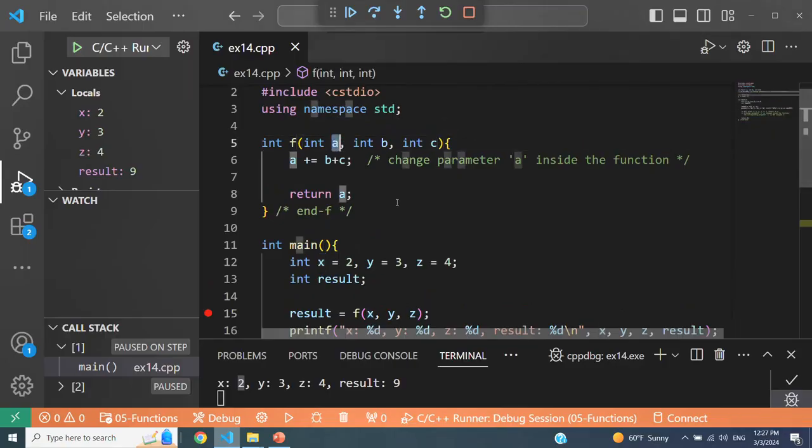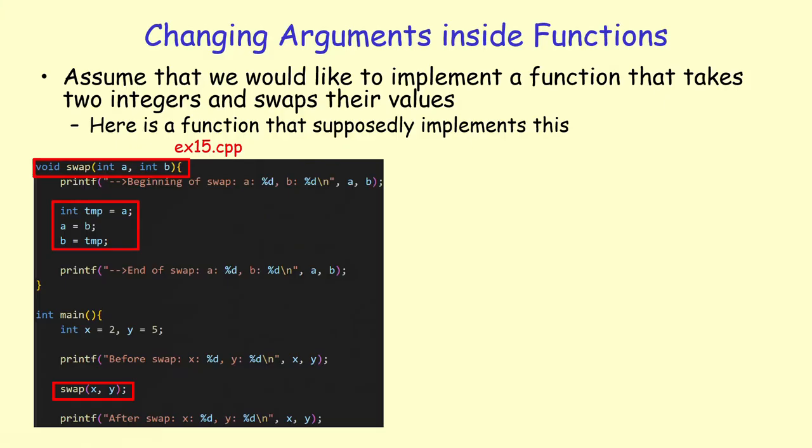So the space that a occupies in memory and the space that x occupies are different. So these are different boxes in a sense in memory. So x refers to a different box, a refers to a different box, and when you make this call, you're basically copying what is inside the box that's referred to by x into the box that's referred to by a. That's why when you make changes to a, you're making changes to a different box than what x is referring to. This is called call by value. Let's see what the implications of call by value parameter passing convention is.